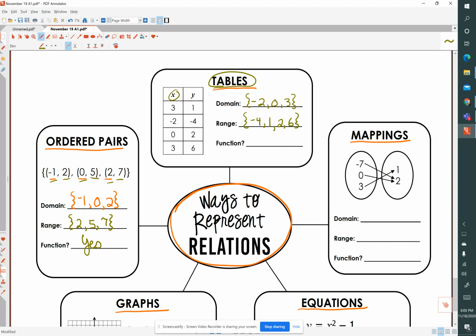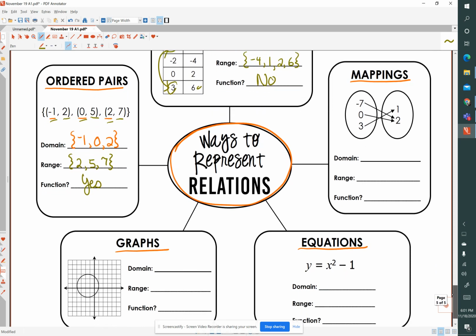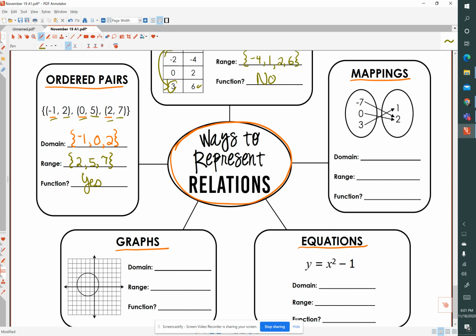Is this a function? Well, look what we have. We have repeated domain. So this is not a function, okay? When we have these repeats in the domain, if a domain gives 2 different outputs, here it gave a 1, here it gives a 6, that's not a function. That relation would not pass the vertical line test if we were to map it, to graph it, excuse me.